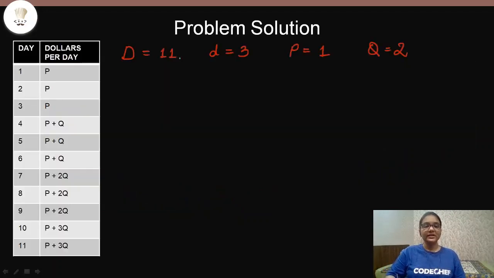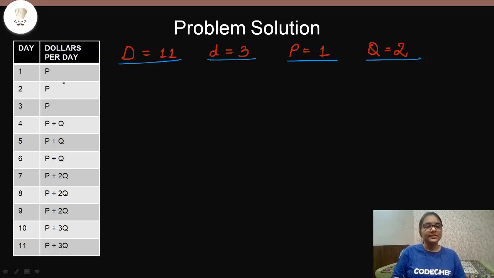We have taken an example here where the heist must go on for 11 days and the interval after which the production will increase is 3 days. So after every 3 days, the production will keep on increasing. P and Q are just the number of dollars that can be printed. P is the basic number of dollars printed, say $1 per day, and Q represents the amount of increase in the production. So these are just two other parameters that we need in this question.